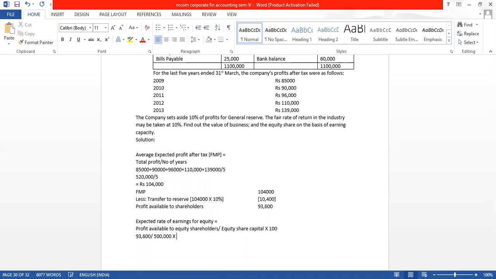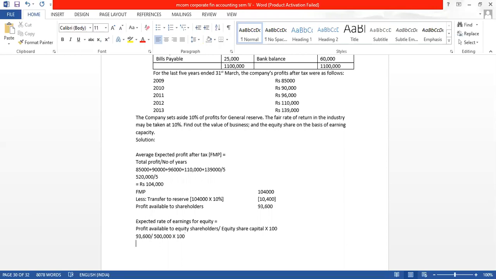While explaining the formula, I had told you that in some sums they may also take only equity share capital or equity shareholders fund, which also includes the reserve. That way also it can be done. So here how much do you get?